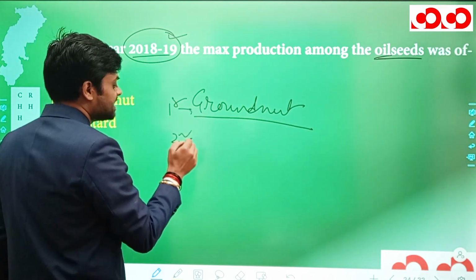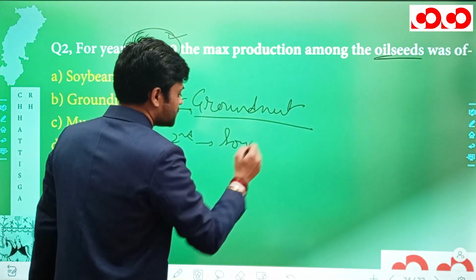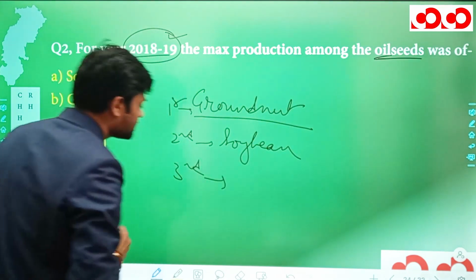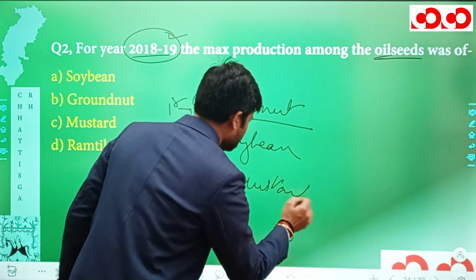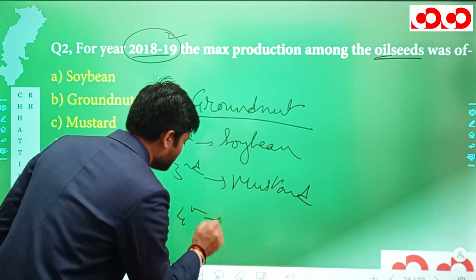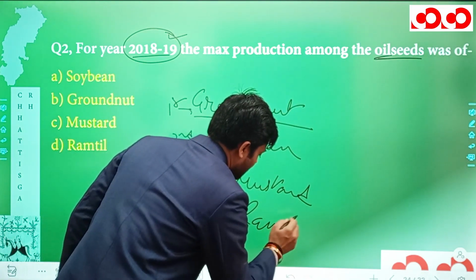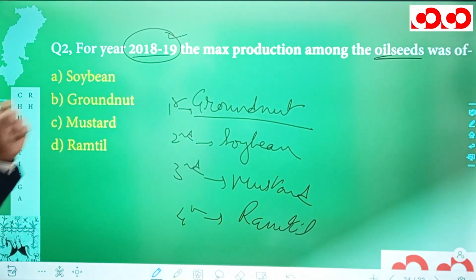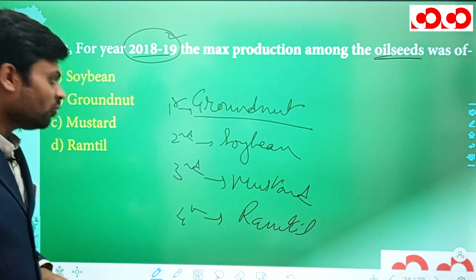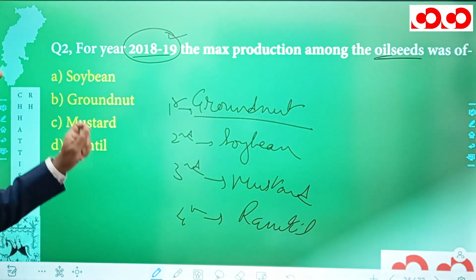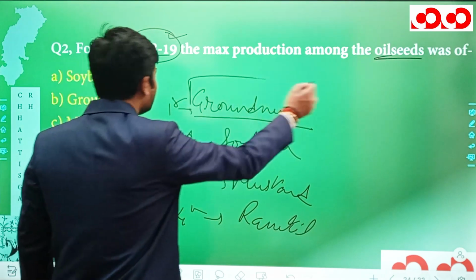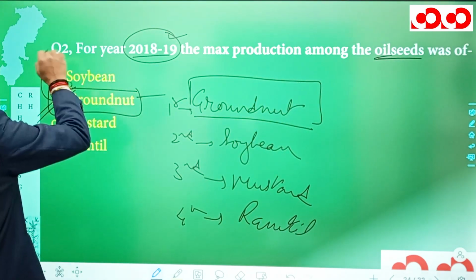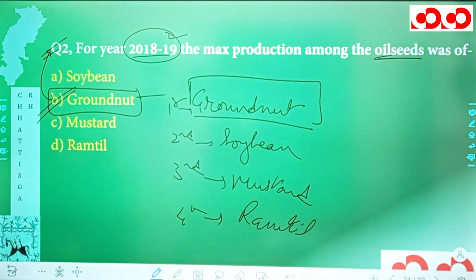Now, in the second place was soybean, in the third place was mustard, while on the fourth place was ramtil. So first groundnut, second soybean, third mustard, and fourth ramtil. So maximum production was that of groundnut, which is mentioned in option B, and hence this option B is the correct option for our second question.